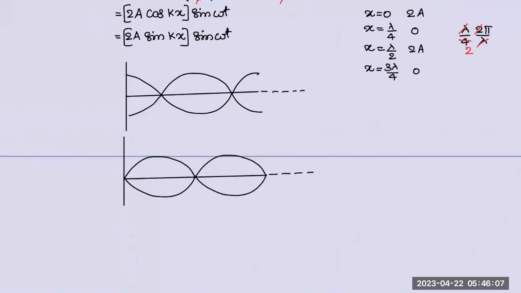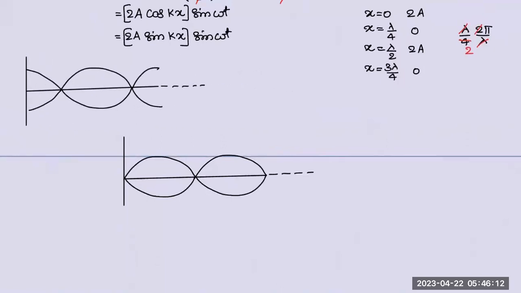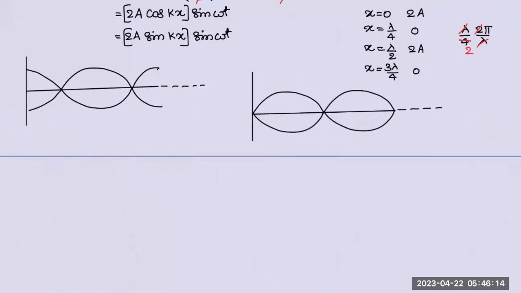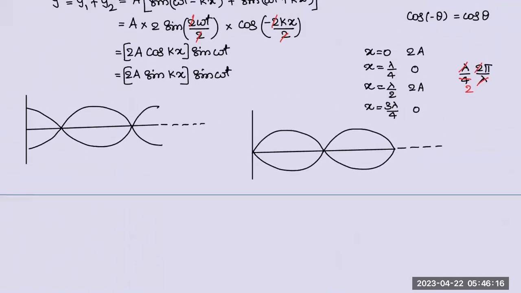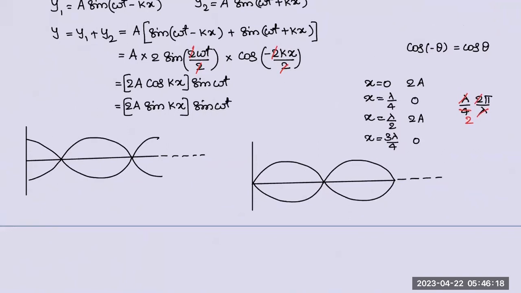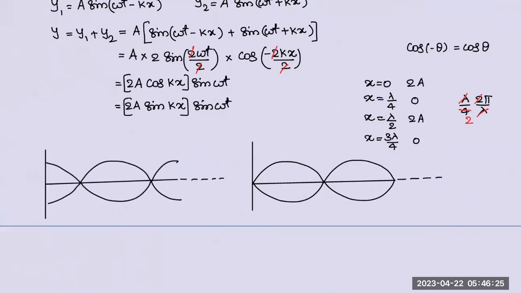And there is no serious change in what? The pattern. The pattern is same. There's only a small change of lambda by 2 shift. That's the only thing. And next thing, instead of sine omega t, you can go for cos omega t also.